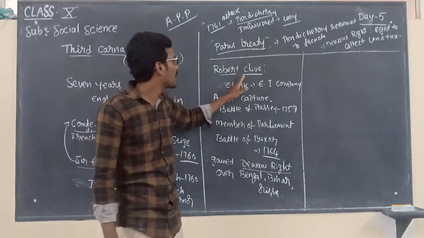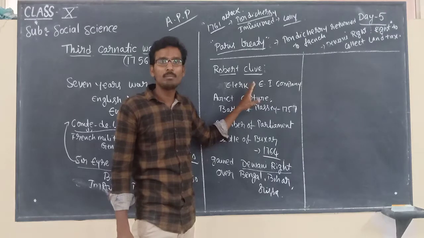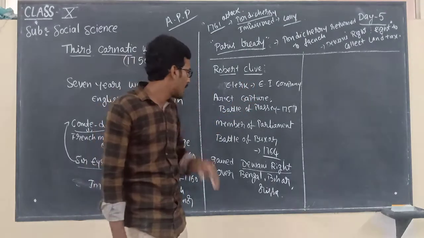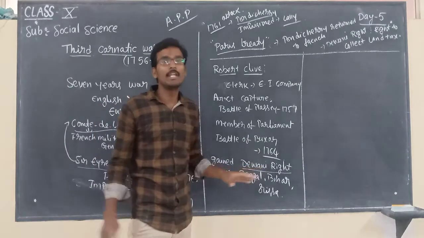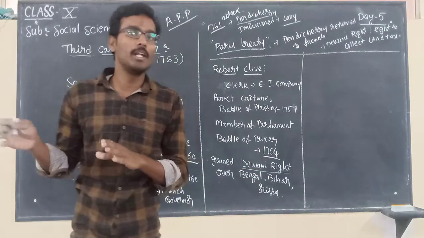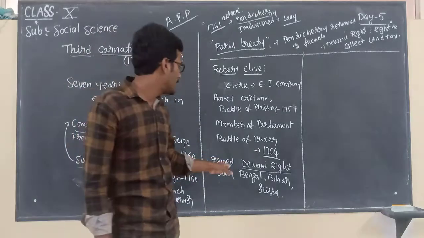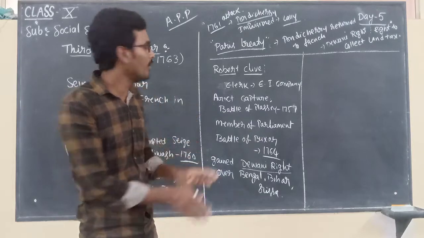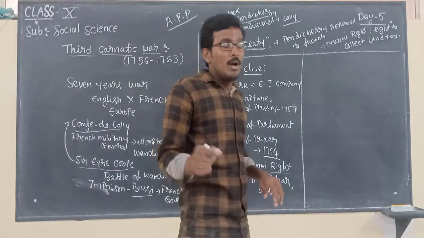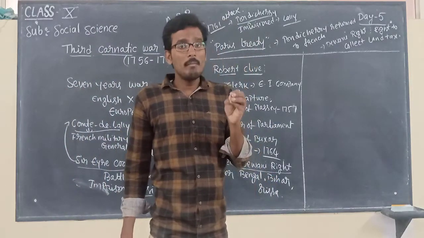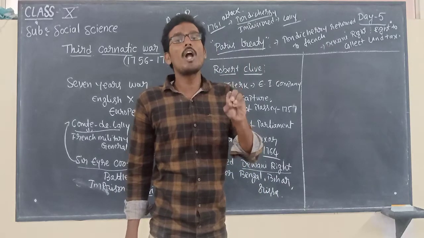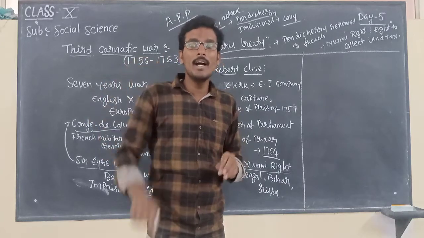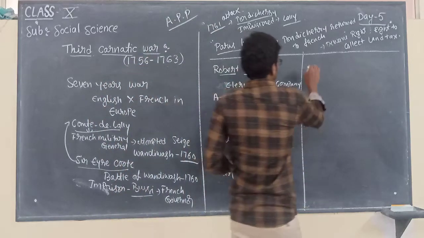Robert Clive. Robert Clive joined as a clerk, captured Arcot, fought the Battle of Plassey, and moreover after the Battle of Buxar he gained prominence for the British government in India by gaining Diwani rights over Bengal, Bihar and Odisha region. This is all about Robert Clive. Next, another important person who contributed a lot to consolidate the French power in India is none other than Dupleix.